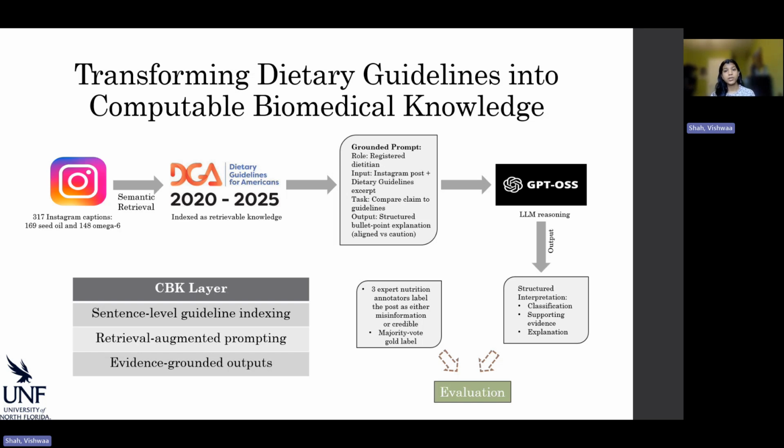On the system side, we convert the dietary guidelines into a sentence indexed knowledge base to enable retrieval of relevant passages for each post. And instead of prompting the model in isolation, we provide both the Instagram caption and retrieved guideline excerpts in a structured prompt designed for evidence-based evaluation. The model then outputs a classification along with supporting evidence and a natural language explanation. We evaluate the system against expert labels to assess how retrieval grounded reasoning improves interpretation of nutrition claims.